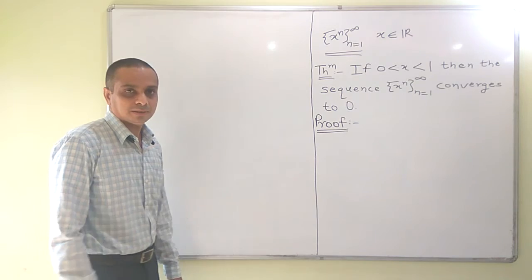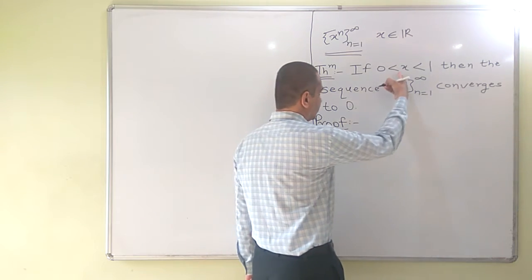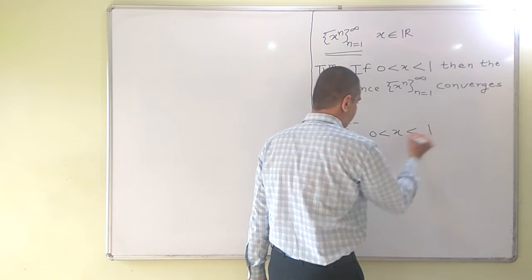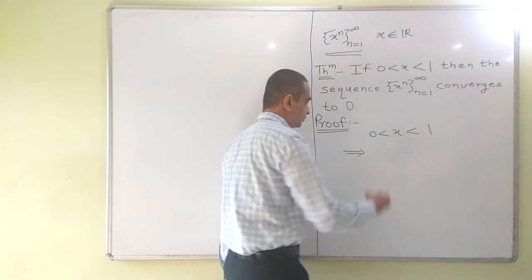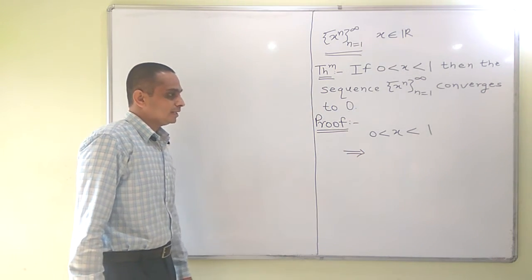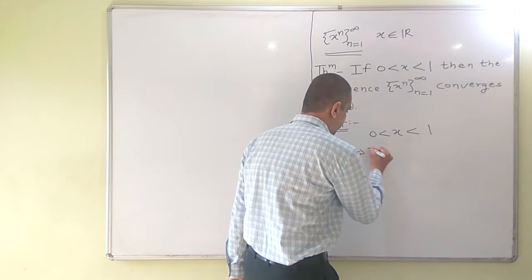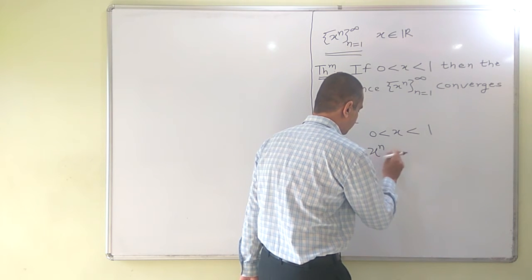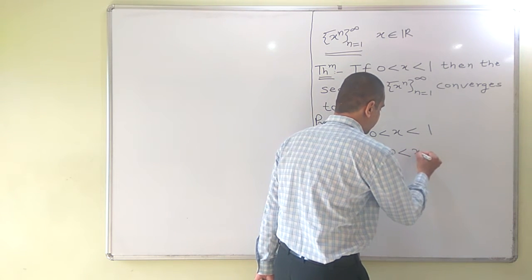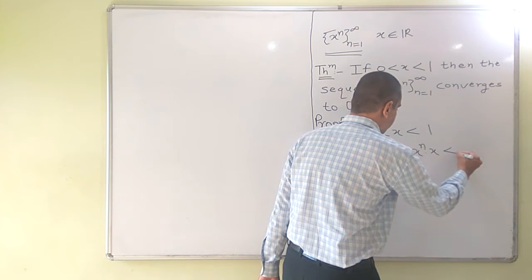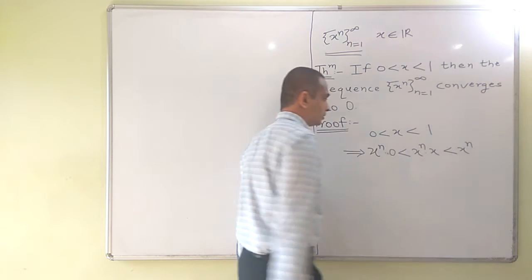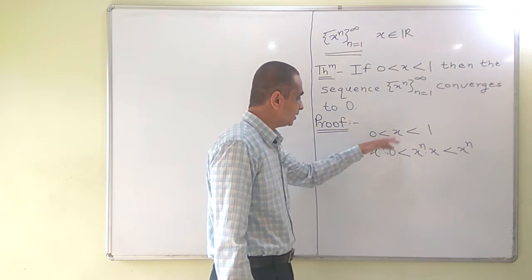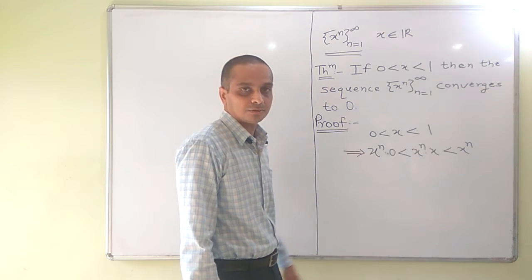Let us begin with the given condition. 0 is less than x is less than 1. This implies, if we multiply the inequality by x raised to n, then x raised to n into 0 is less than x raised to n into x is less than x raised to n. So note that x raised to n is positive, hence the inequality is preserved when we multiply by x raised to n.